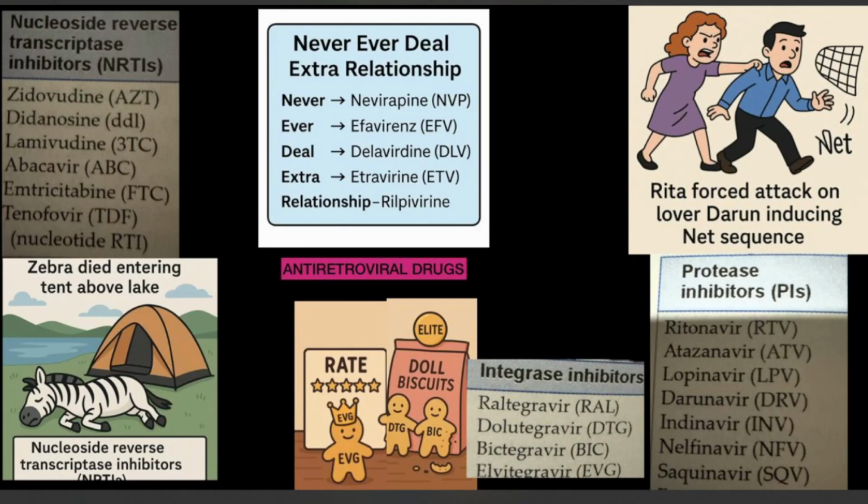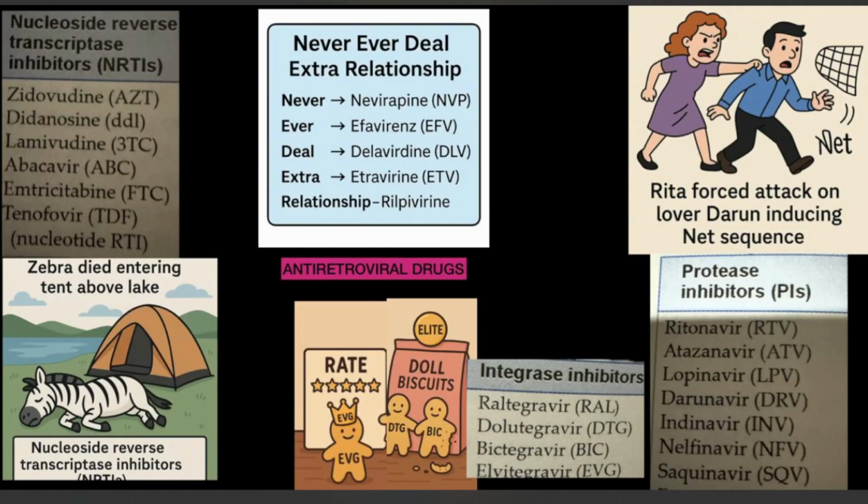Moving on to your NNRTIs, non-nucleoside reverse transcriptase inhibitors. For that we have another mnemonic: never ever deal extra relationship, which is also a very important life lesson. It is very important, something that nobody should ever forget. One is the best relationship that you can ever get. So never stands for nevirapine, ever stands for efavirenz, deal stands for delavirdine, extra stands for etravirine, relationship stands for rilpivirine.